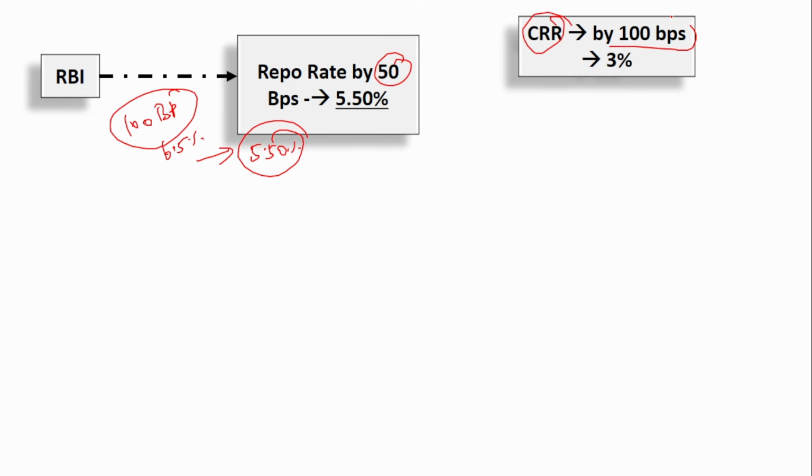The repo rate has been reduced to 5.5%, and the cash reserve ratio is also reduced by 100 basis points. Previously the cash reserve ratio was 4%. Now it has been reduced to 3%. Now what does this indicate? This indicates that more money will be available with the bank now.